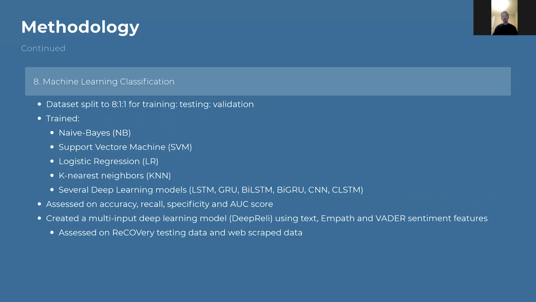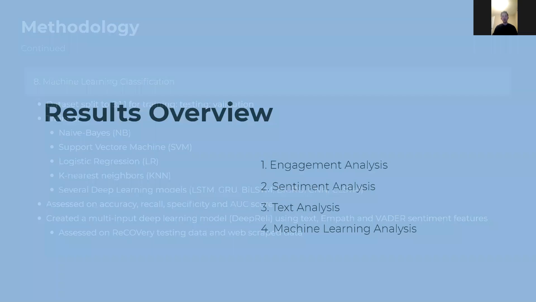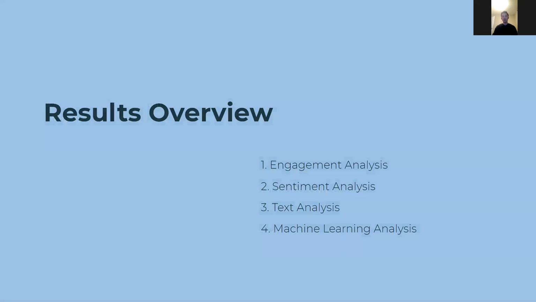Each of the models shown on this slide were evaluated with 5-fold cross-validation with optimized hyperparameters using grid search. Lastly, a multi-input model was created, which takes the most important features from sentiment, engagement, and text analysis as input. This model was evaluated on the withheld testing set as well as the external web scrape news articles. We'll now move on to our results.